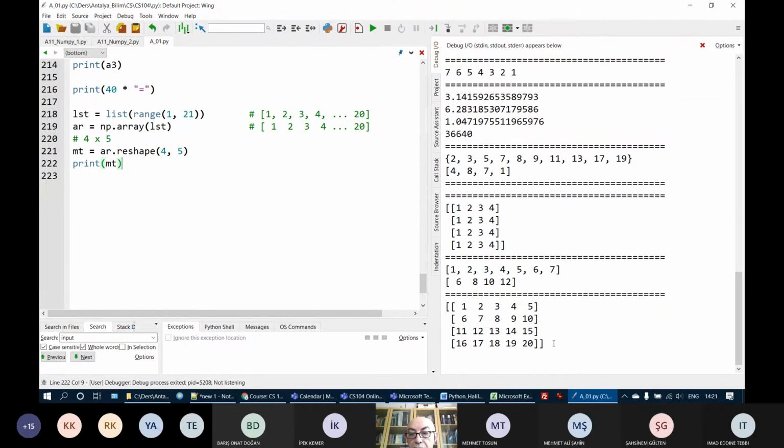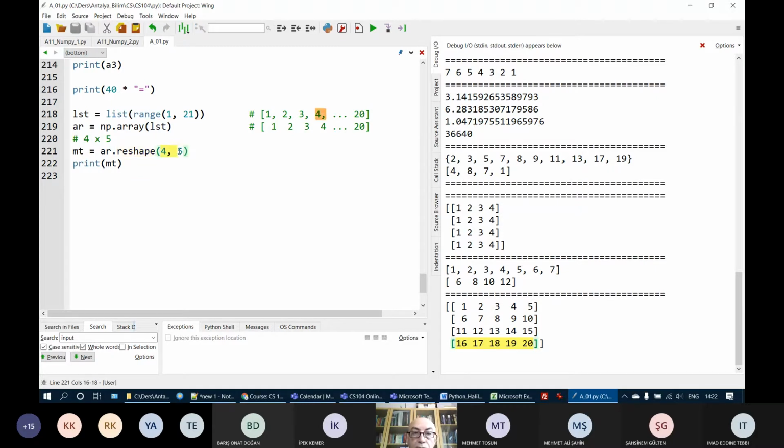Let's run this. Here I see my matrix, okay? So the first 5 values will make the first row, the next 5 values will make the second row, the next 5 values will make the third row, and the last 5 values will make the last row. So reshape is used to create a multi-dimensional array from a flat array.